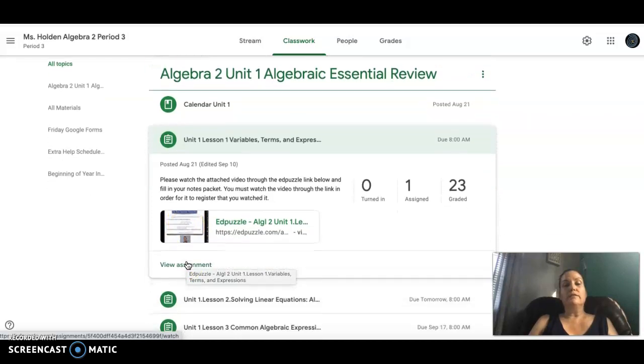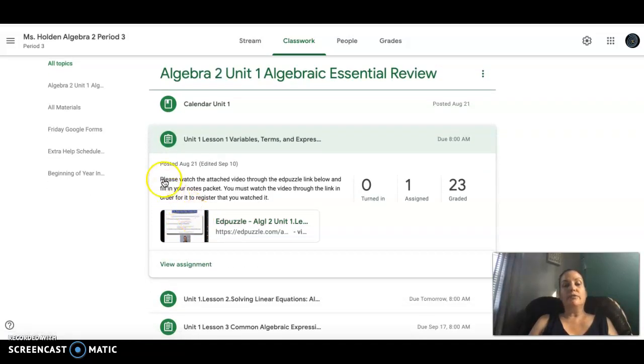We are doing a flipped classroom for right now for this unit. We're going to see how that goes. They watch a video of the notes for homework and they fill in their notes packet or they take notes in a notebook. Then the next day they come into class and we do a do now, which is based on the video that they watched. We do a little summary. I take any questions that they might have on the video and make sure they understand the key concept that they should know from that lesson. And then we do practice together as a class.